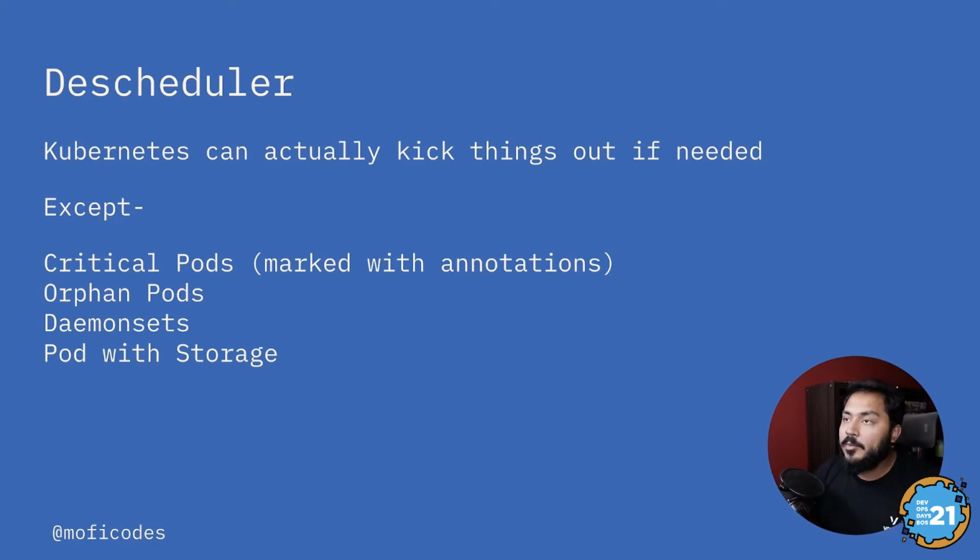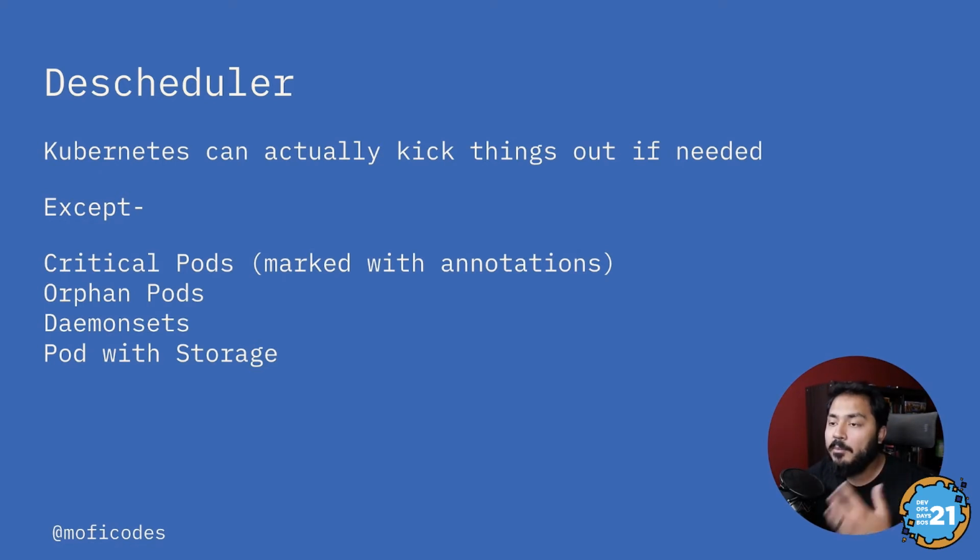Some of the things that Kubernetes doesn't kick are the critical pods. You can mark them with annotations. Orphan pods: if you just deploy a pod by itself that doesn't have any controller, Kubernetes doesn't really have any way to control the number of them, so that doesn't get kicked. Daemon sets are a special type of controller that makes sure only one copy of that pod is running per node.